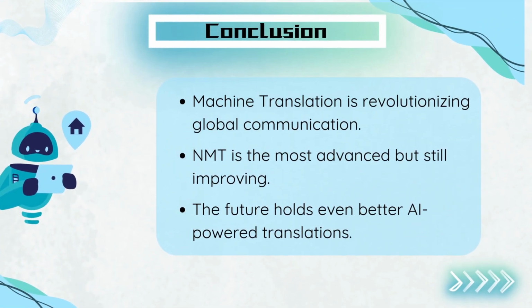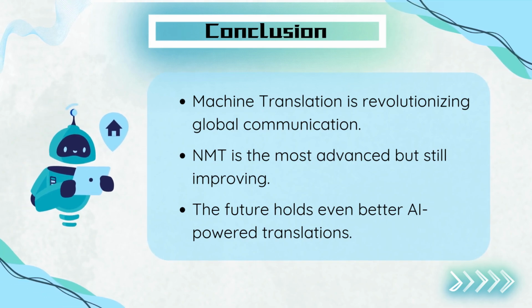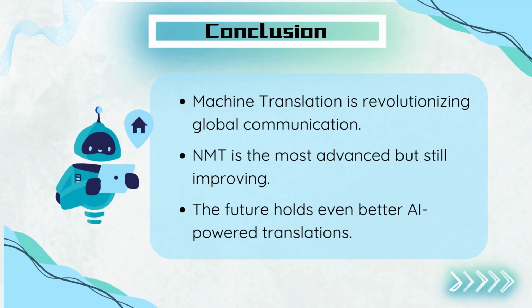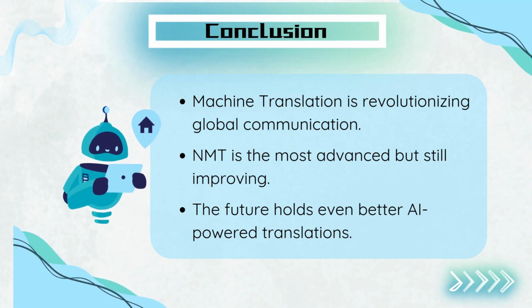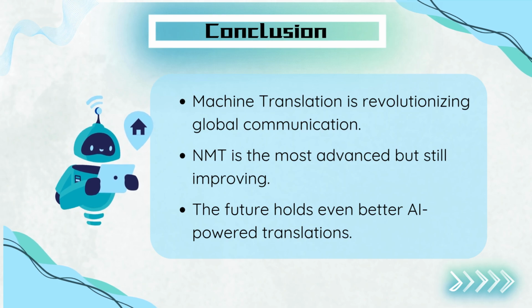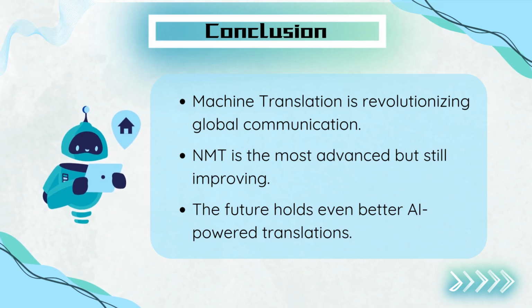To sum it up, machine translation is revolutionizing global communication. Neural machine translation is the most advanced but still evolving. With AI-driven improvements, the future holds even more accurate and seamless translations. Language should never be a barrier, and machine translation is making that possible.